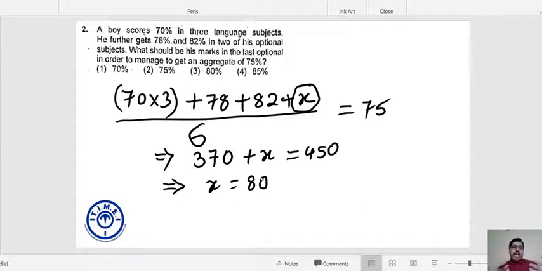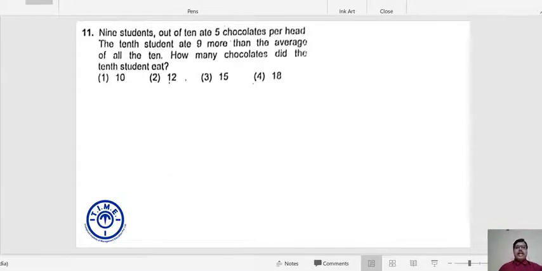So the required marks in the last optional subject in order to manage to get an aggregate of 75 must be 80. Right. Let us quickly move to the next question. This question is a little trickier than the earlier one. First of all, read the question very carefully.